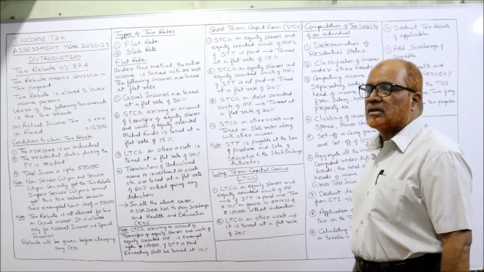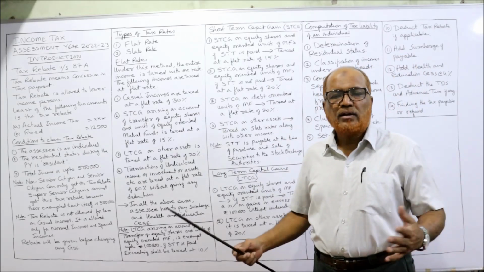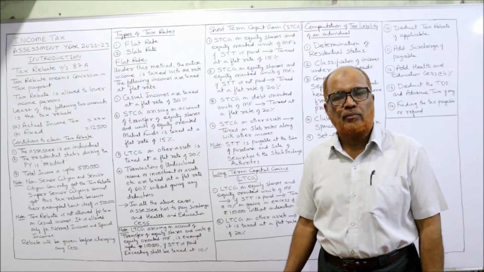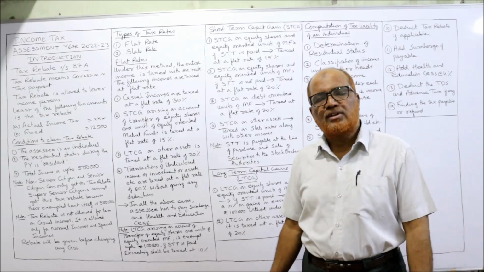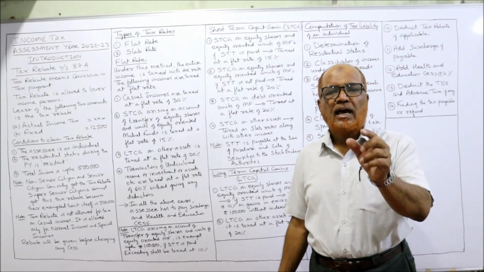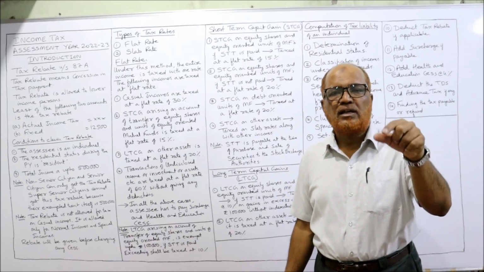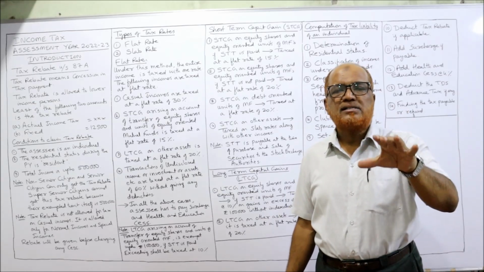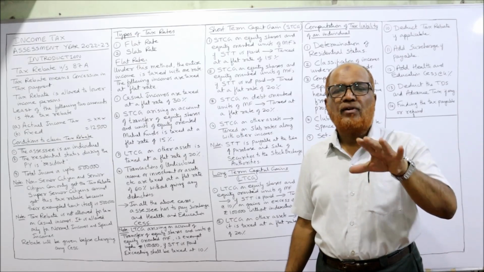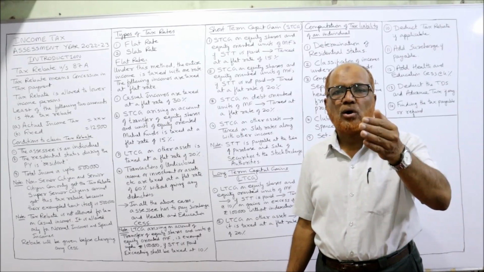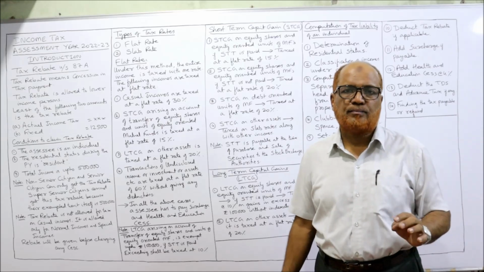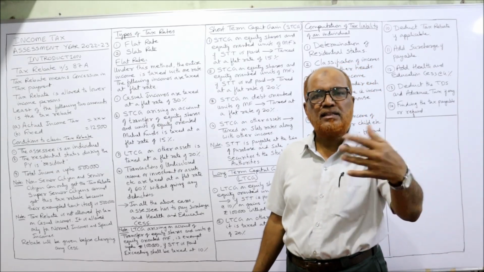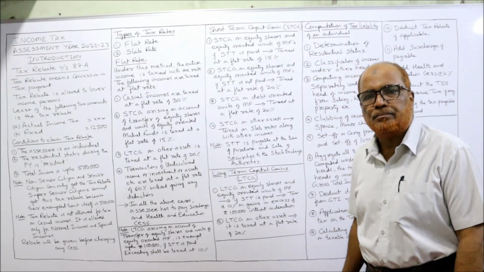Now, short-term capital gain. What are the different rates of tax on short-term capital gain? That's what I'm explaining. In the previous video, I explained short-term capital gain means any gain arising on the transfer of a short-term capital asset. A short-term capital asset is that asset which is held for a period of 3 years or less. Below 3 years, if an assessee holds the asset and then sells it, it is called short-term.